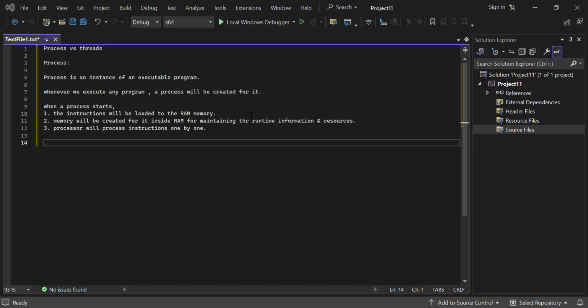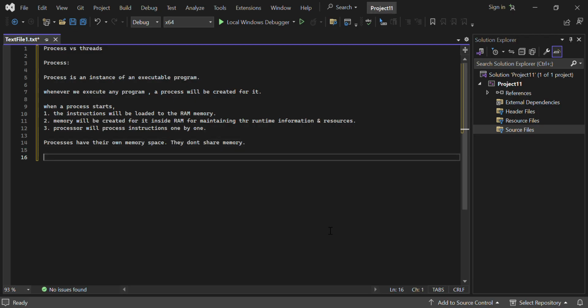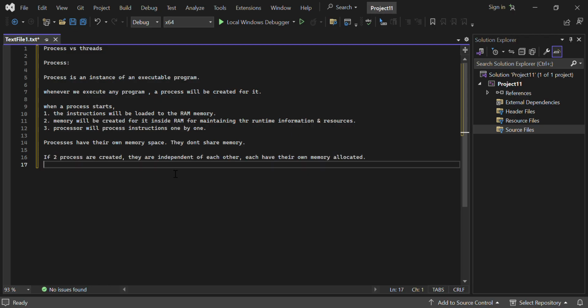Processes have their own memory space. They don't share memory. That means if we create two processes, both will be allocated their own different memory. So they won't share the memory. If two processes are created, they are independent of each other. Each of them has its own memory.